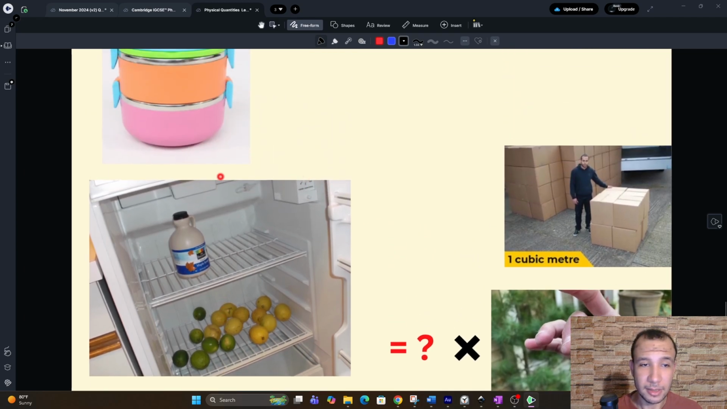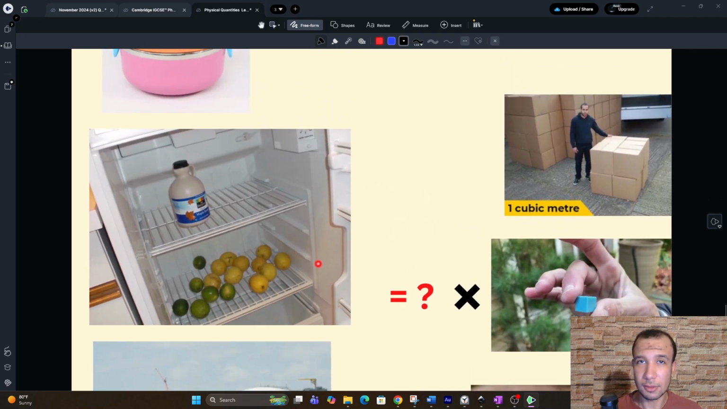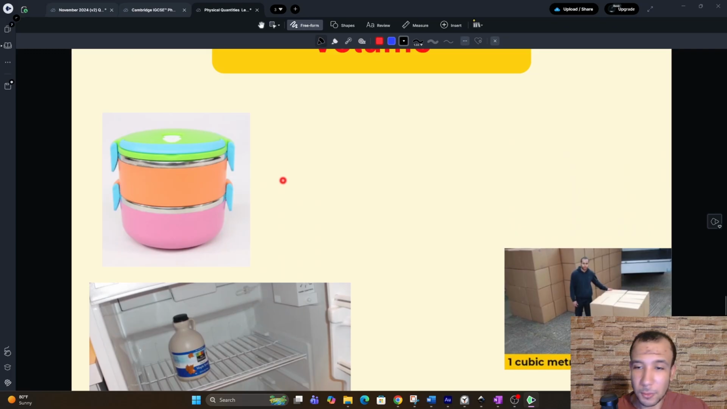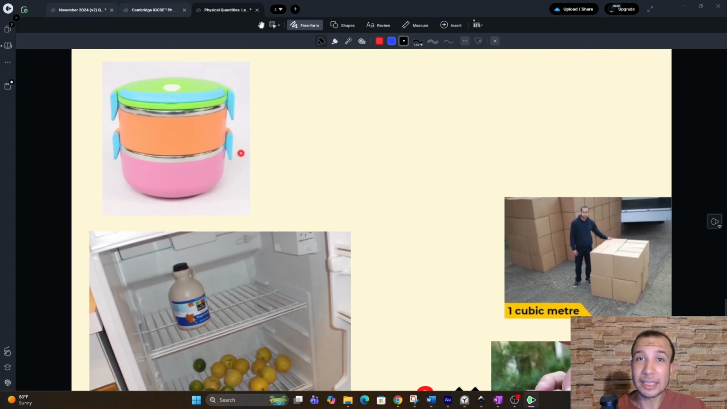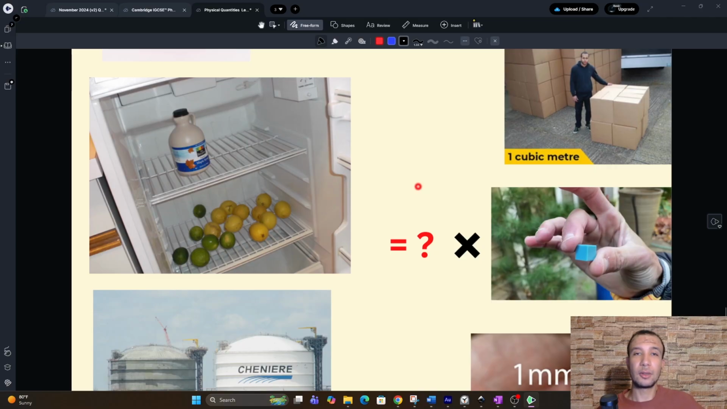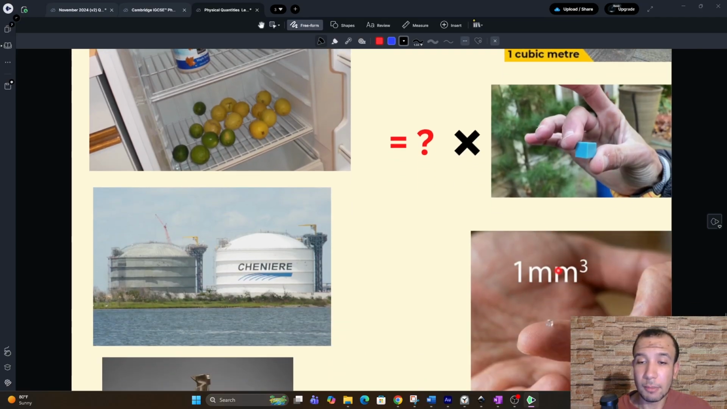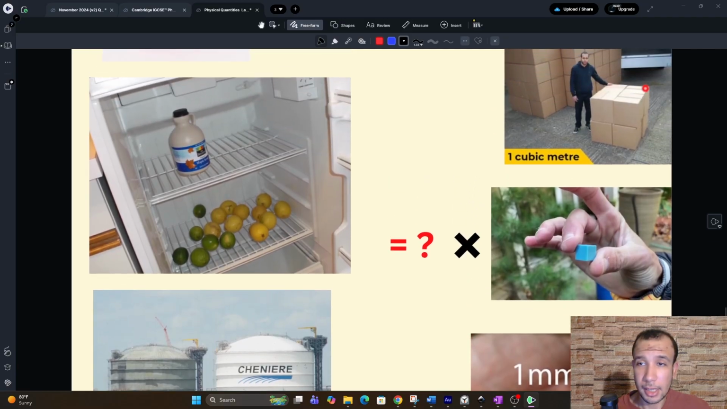For example, for this one, the fridge, usually they use cubic feet, and maybe for this one you can use cubic centimeters or liters. So the question here before we end this class: how many cubic centimeters are there in a cubic meter? And also the number of cubic millimeters in a cubic meter?